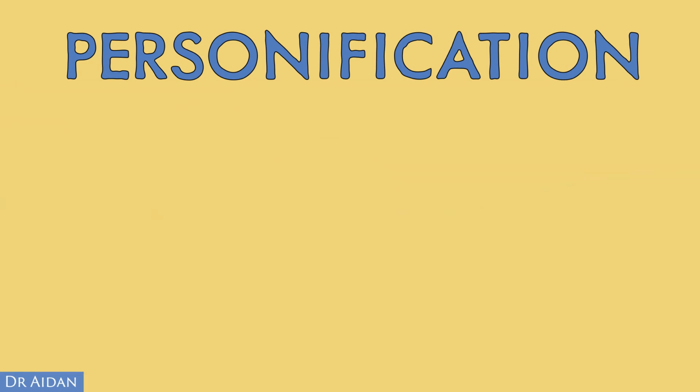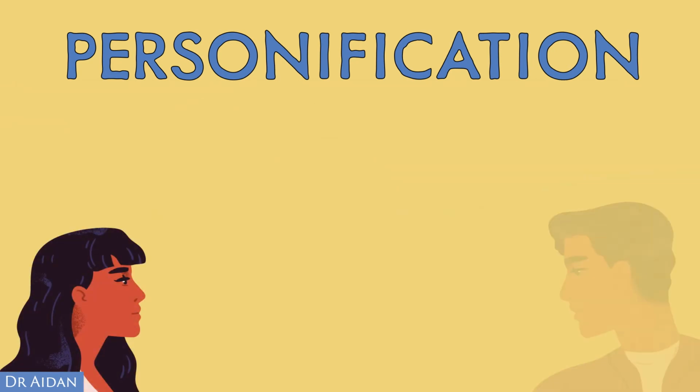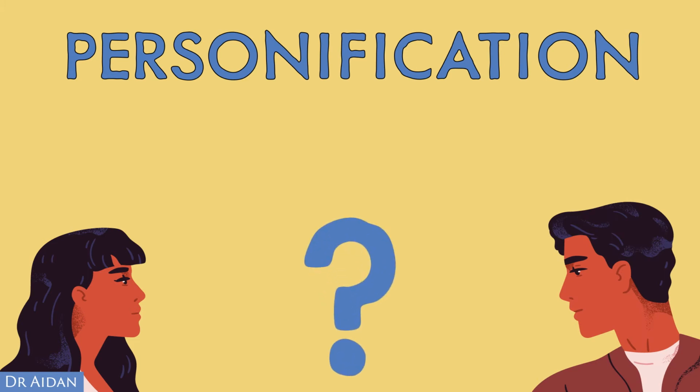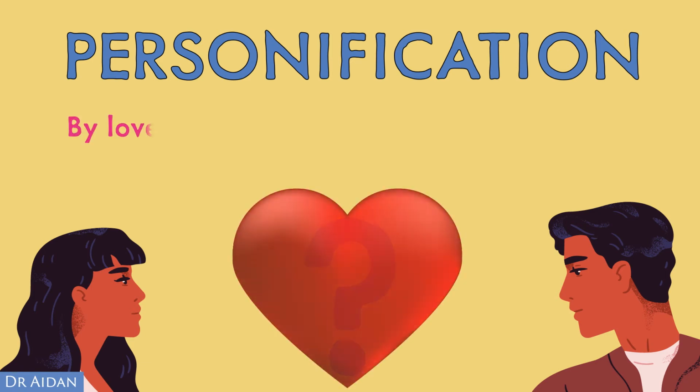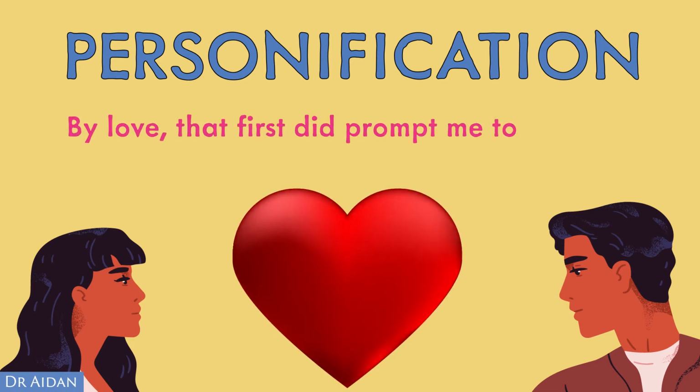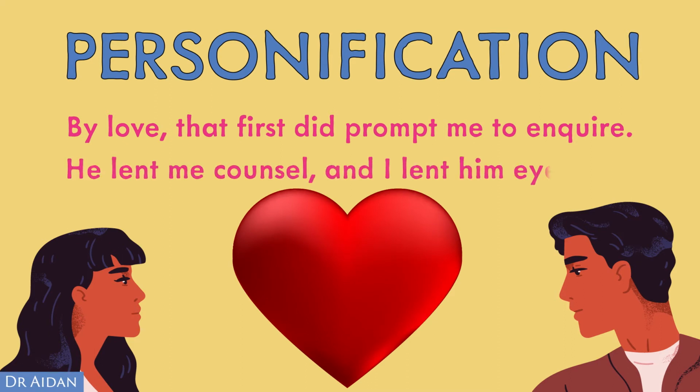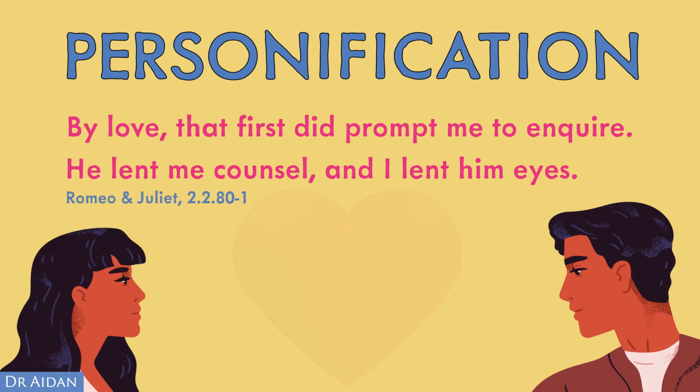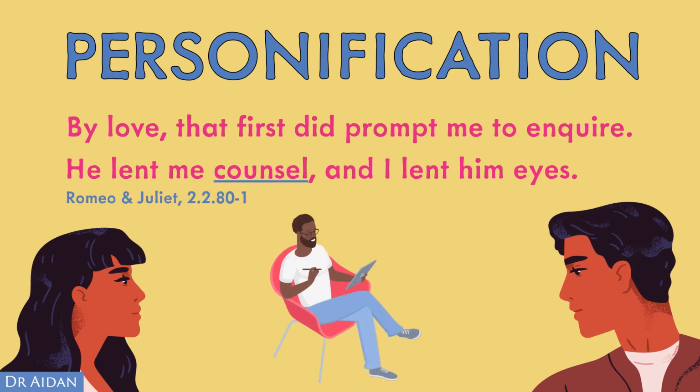The next example is where Juliet has asked Romeo who it was that had told him how to find her. He replies that he was told by love, "that first did prompt me to inquire. He lent me counsel, and I lent him eyes." Here love is personified as a wise counsellor who has directed Romeo to Juliet.